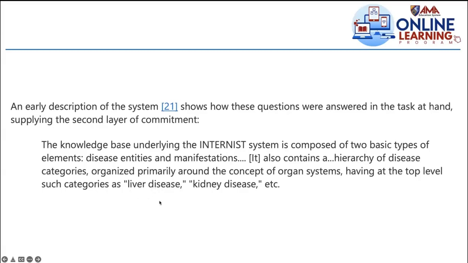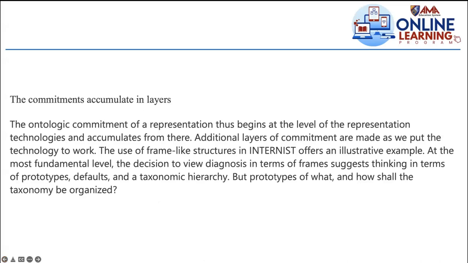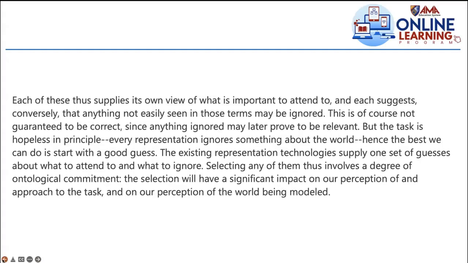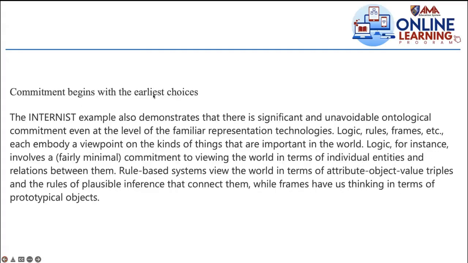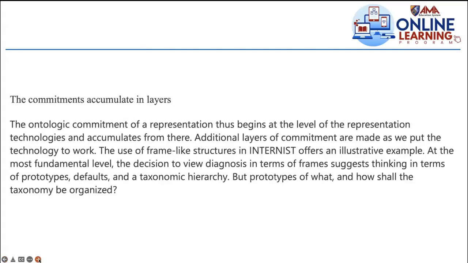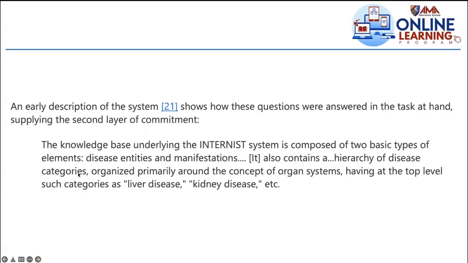Those are the things mentioned here. Commitments accumulate in layers, so there are still questions to be answered. Not only that initial choice, as mentioned here. Commitment begins with the earlier choices, but that first choice will yield more questions. That's why the commitments accumulate in layers.